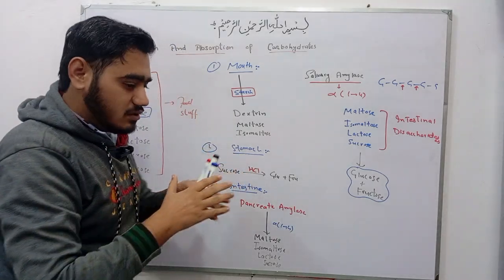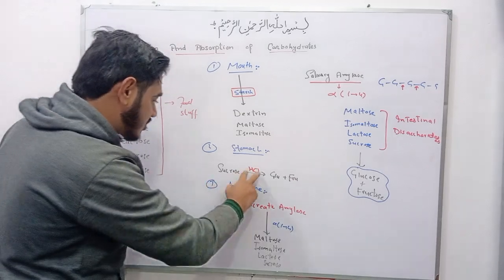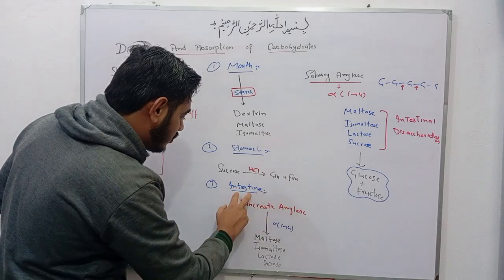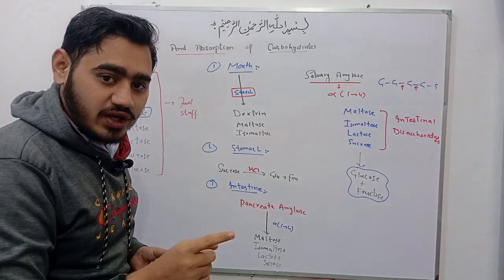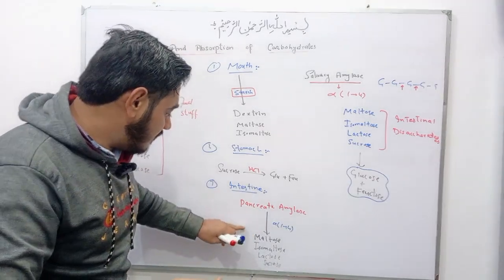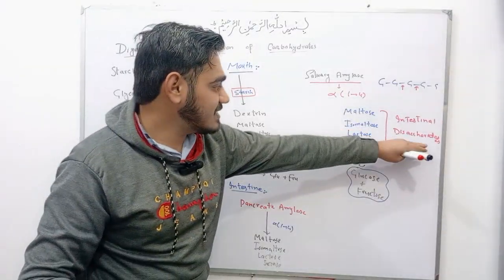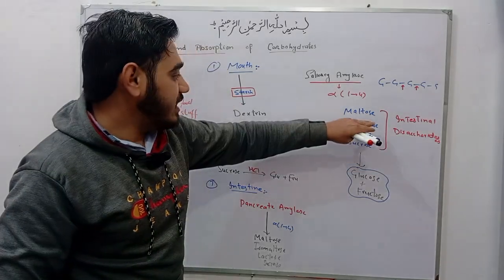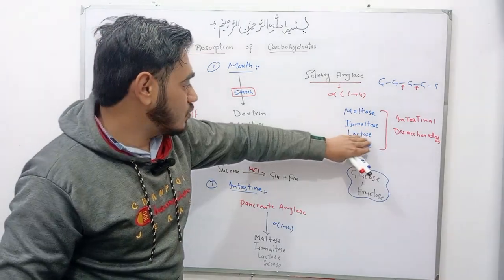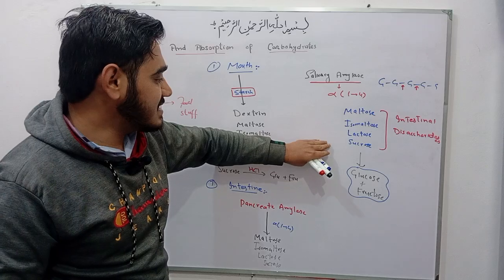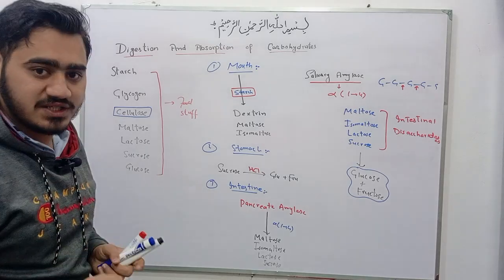Now in stomach, there is inhibition of amylase activity by gastric HCl, and HCl converts only sucrose into glucose and fructose. Now in intestine, there is release of pancreatic amylase enzyme that acts upon alpha 1,4 glycosidic bond of remaining starch and convert them into maltose, isomaltose, lactose and sucrose. And also there is a release of intestinal disaccharidases enzyme, like for maltose there is a maltase enzyme, for isomaltose there is isomaltase enzyme, for lactose there is a lactase enzyme, for sucrose there is a sucrase enzyme, and convert them into glucose and fructose. In this way, the digestion of carbohydrates takes place.